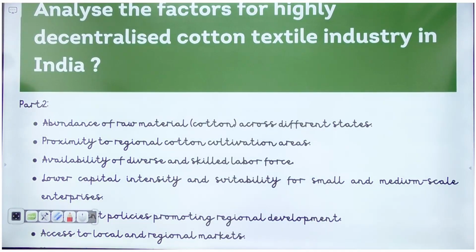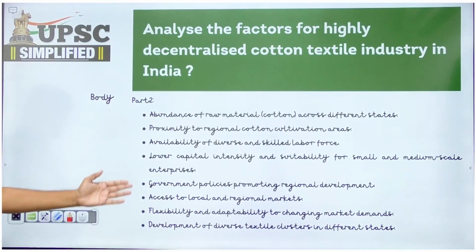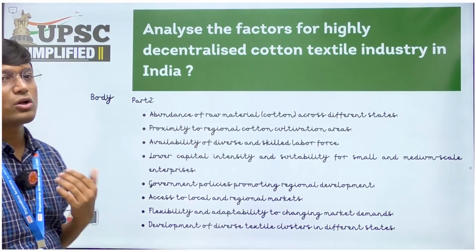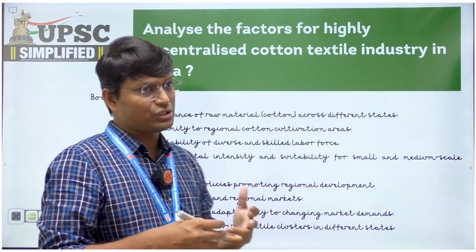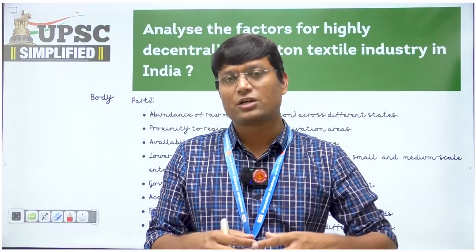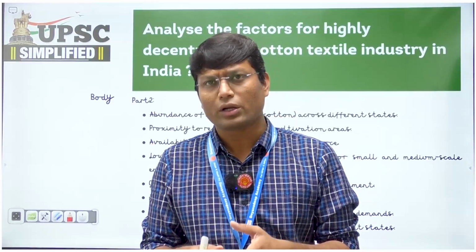Now in part 2, I'll directly mention what all factors have played a role in decentralization of the cotton textile industry. Now these are the list of factors. I have some 6-7 factors which I have mentioned. Abundance of raw material across different states. If you look at cotton production in India, it is not limited to a particular region. There are a good number of states which are producing cotton in good quantity these days.